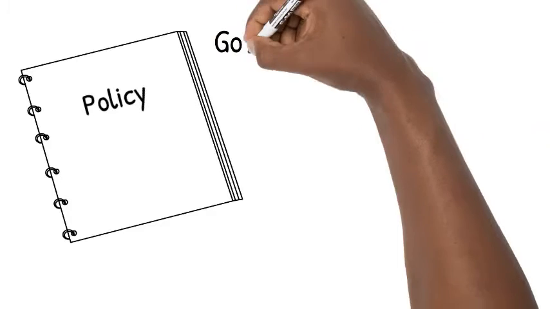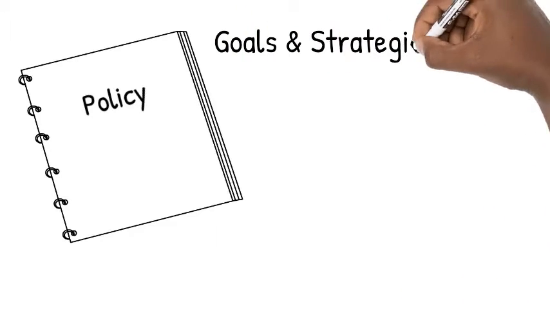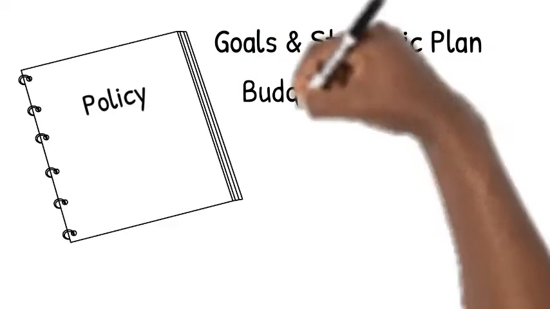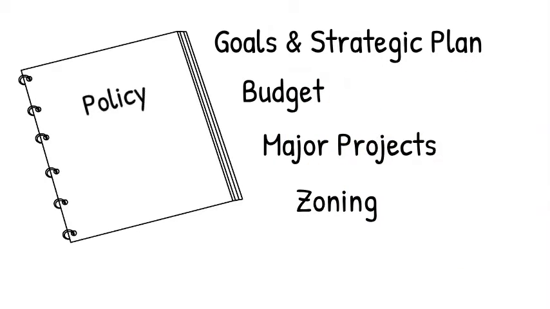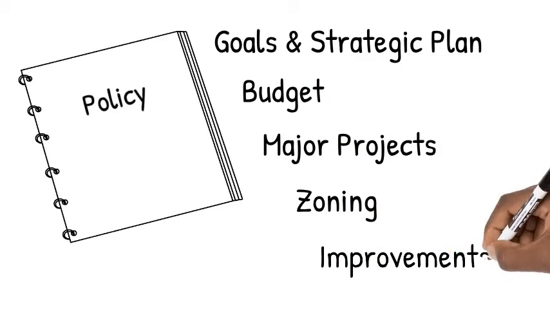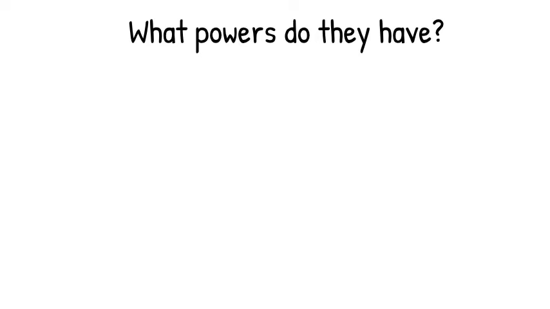The council also works alongside the mayor to develop the city's goals and strategic plan, manage the city budget, identify major projects, manage zoning issues, and identify areas for overall city improvements. What powers do they have?